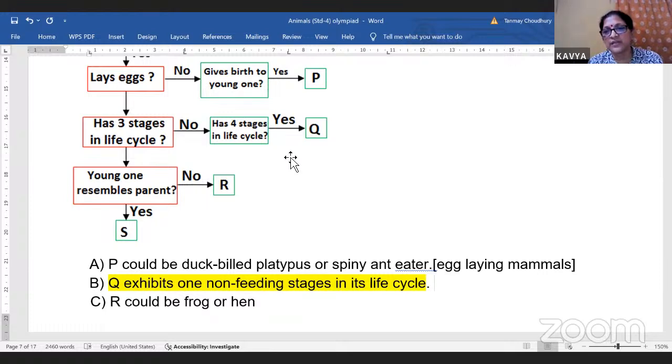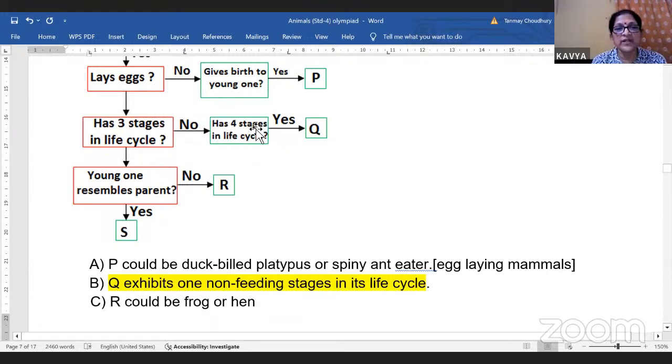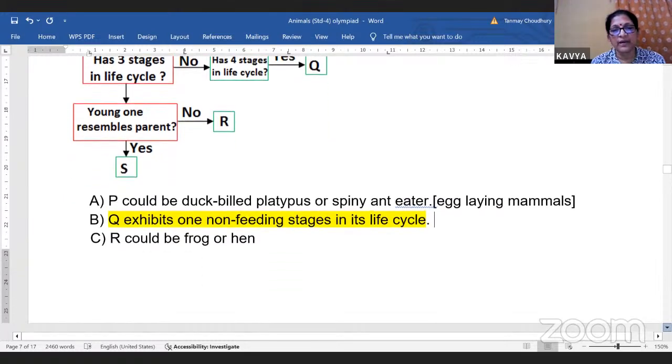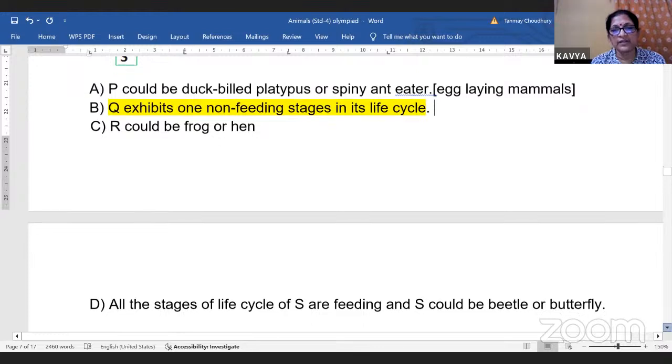The egg hatches into a caterpillar. Now, the caterpillar eats and eats and eats. It eats a lot of leaves. And after that, it changes into a pupa. Pupa is the resting stage, where it is a non-eating stage. So here, out of these 4 stages in the life cycle, one of them is the non-eating stage. So this will be the correct option, because Q has got these 4 stages in the life cycle and one of them will be the non-eating stage. So the answer is Q exhibits one non-feeding stage. The rest of them are all incorrect.